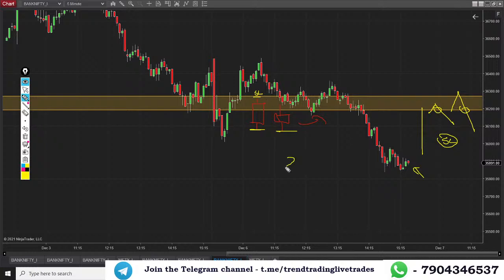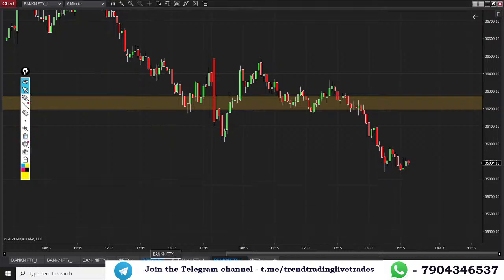Expected target here is a slightly bigger target. I'm expecting a minimum of 180 to 200 points if this trade plan comes into play. And again, the candle range should not be more than 170 points. If it is more than 170 points, I'll be avoiding everything on a Bank Nifty 5-minute time frame.